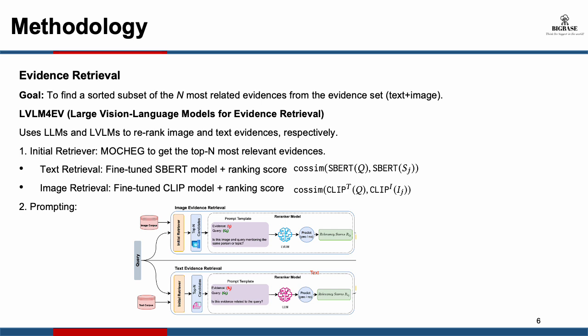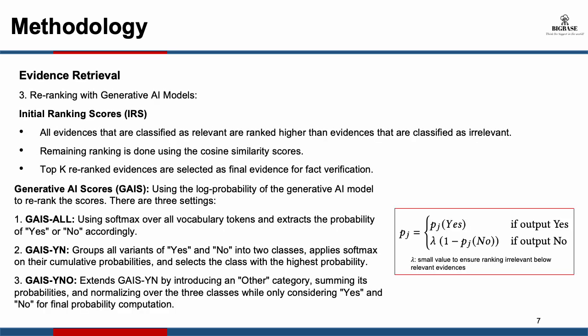Here you can see that first the initial retriever is getting the top n candidates, and then they are using prompts for both the LLM and the LVLM to check if the evidence is related to the claim or not, and then the models predict yes or no, and based on this they get some relevancy scores. And they use these relevancy scores to re-rank the evidences.